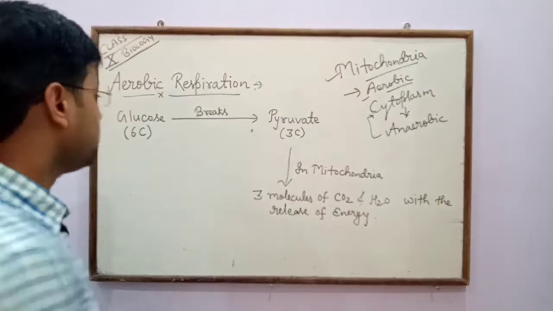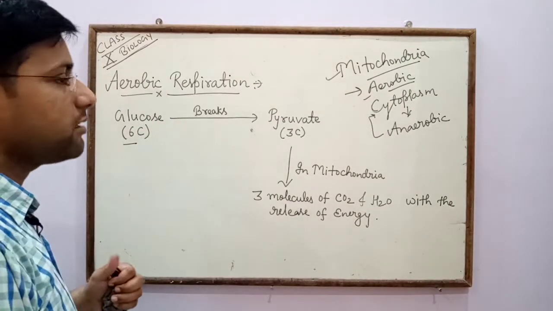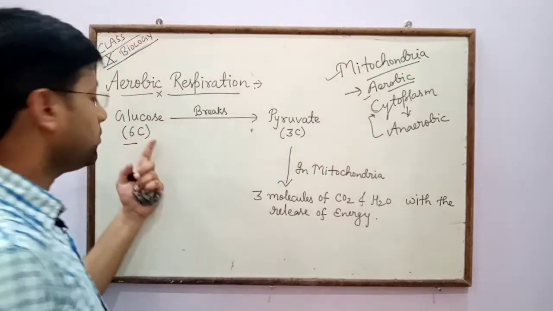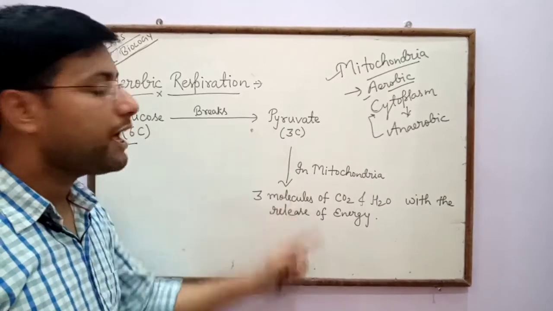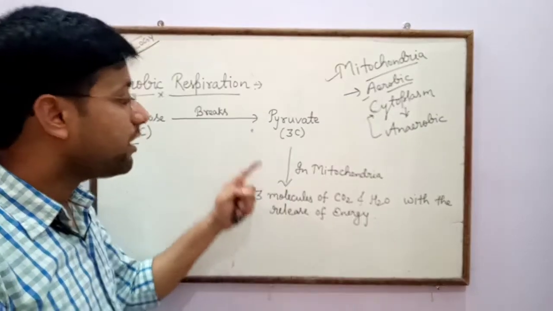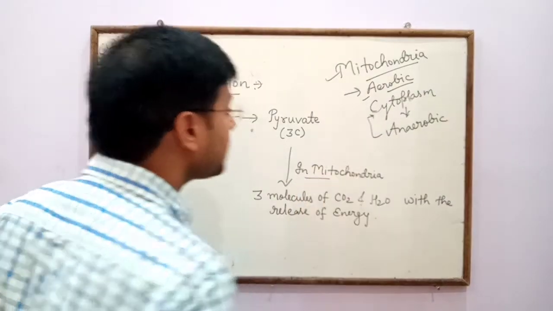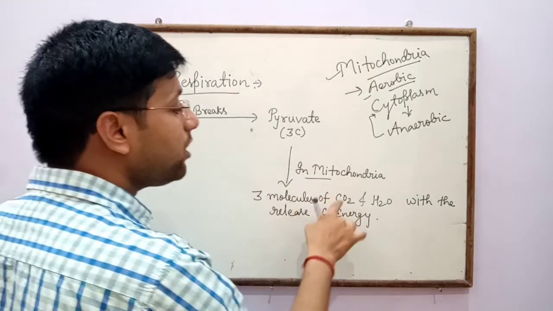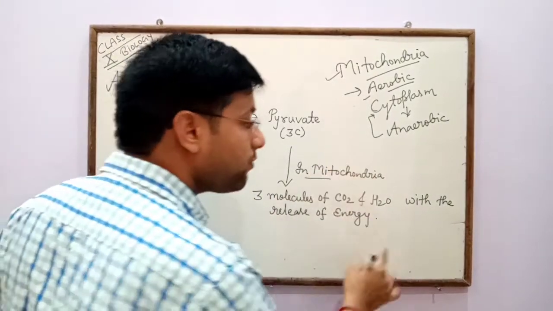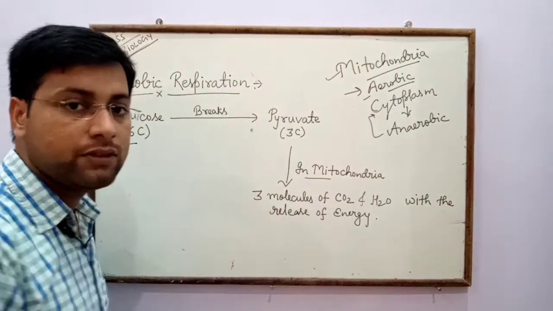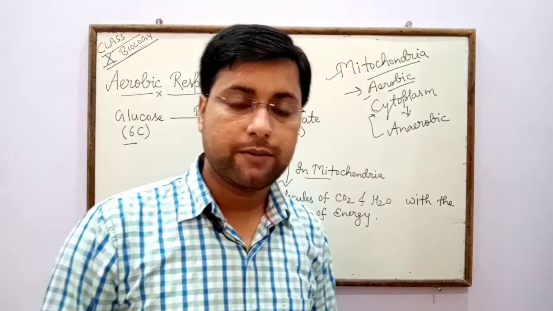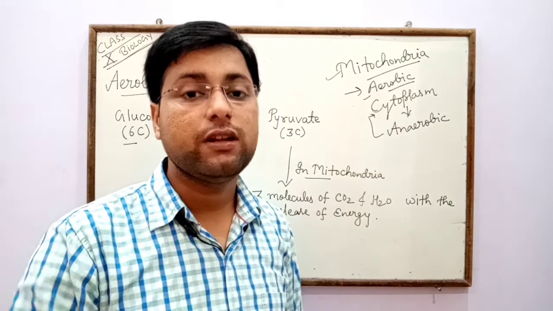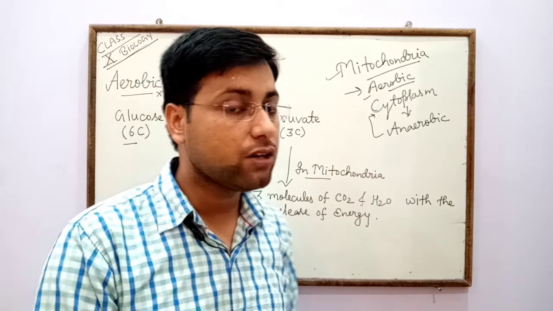In aerobic respiration, glucose, a 6 carbon molecule, breaks into pyruvate, a 3 carbon compound. After that, in mitochondria, pyruvate breaks down into 3 molecules of carbon dioxide and water with the release of energy, because food material contains energy and that energy is released due to the breakdown of that food.